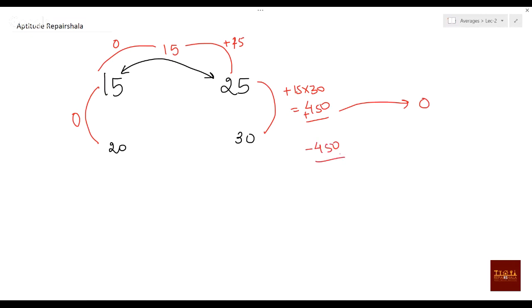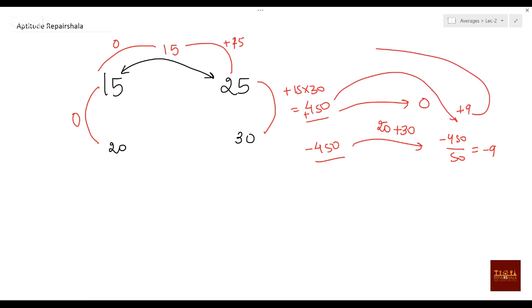How will this minus 450 come? When you increase the average. So how are you going to increase this? Minus 450 is going to be distributed over how many elements? 20 elements of class A and 30 elements of class B. How much? 50. So you can say minus 450 by 50, so this is minus 9. This is the effect, but this plus 450, from where will it come? It will come from the average. You can say plus 450 will give plus 9, or the average will be increased by 9, or 15 plus 9, so it will be